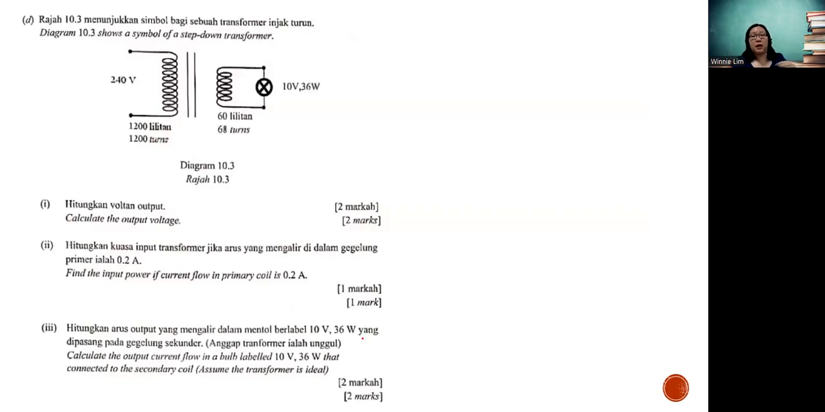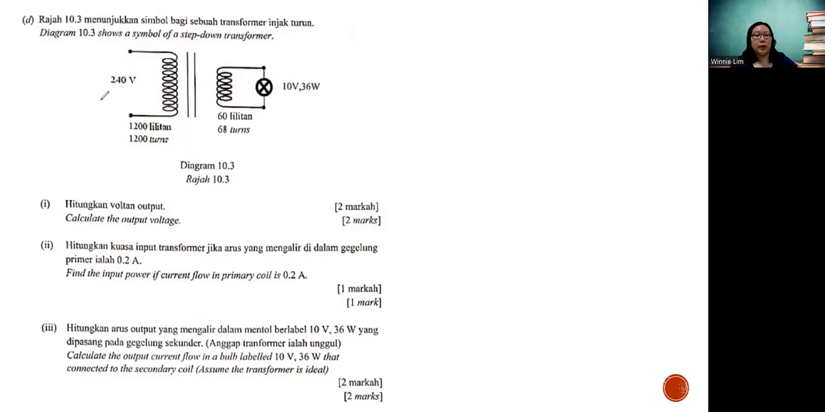Okay, last part is calculation. Diagram 10.3 shows the symbol of a step-down transformer. Part 1, calculate the output voltage. Part 2, find the input power if the current in the primary coil is 0.2 ampere. Part 3, calculate the output current flowing in the bulb labeled 36 watt that is connected to the secondary coil.